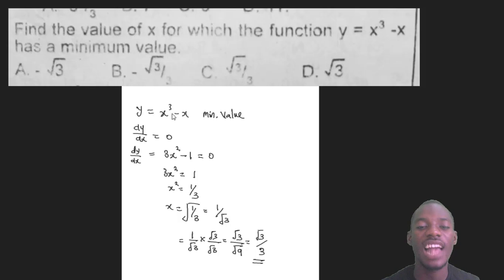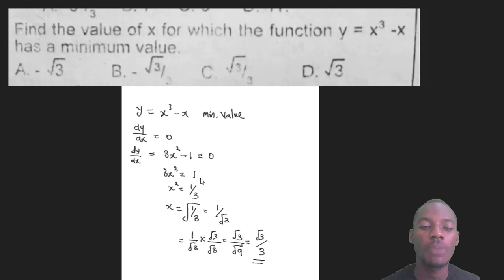This is the expression, y equals x to the power 3 minus x. Minimum value means dy/dx is 0. That will become dy/dx equals, differentiate this. The 3 will come forward, 3x to the power 2, minus x will become 1, equals 0. Then this 1 will go over to the other side, this minus 1 will become plus 1. It will become 3x to the power 2 equals 1. Then the 3 will go under, it will become x to the power 2 equals 1 over 3.